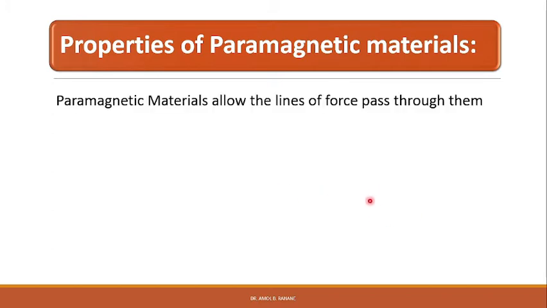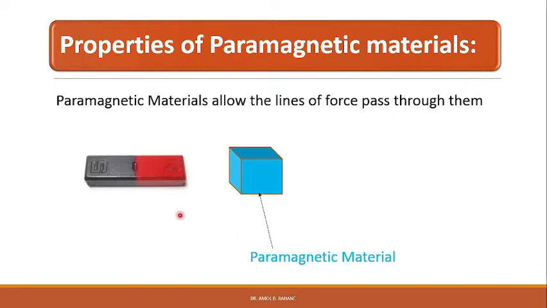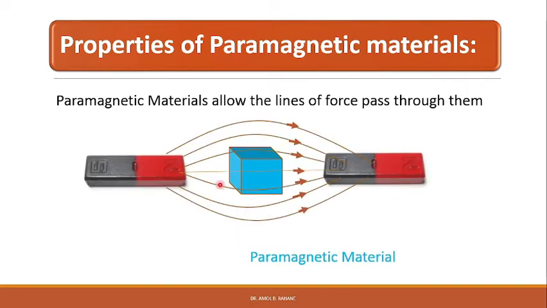Paramagnetic materials allow the lines of force to pass through them. When paramagnetic materials are placed in the external magnetic field, the magnetic lines of force will pass through the paramagnetic material, right? Let us say this is some magnetic field and the lines of force can pass through the paramagnetic materials, and therefore the paramagnetic material allows the lines of force to pass through them.